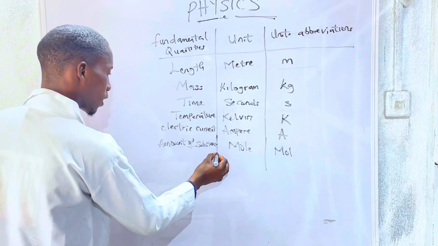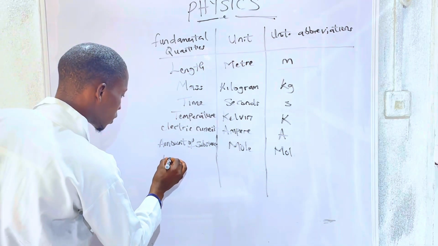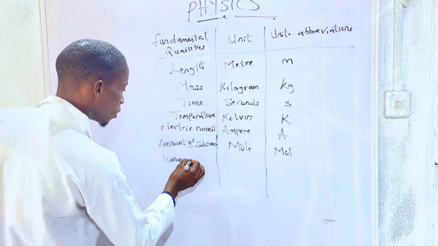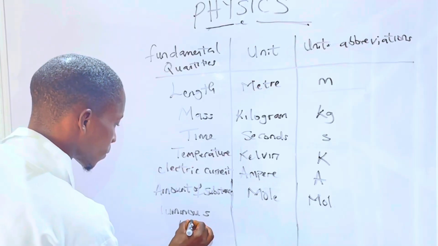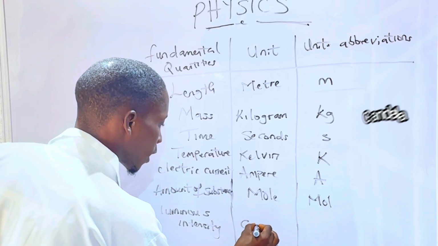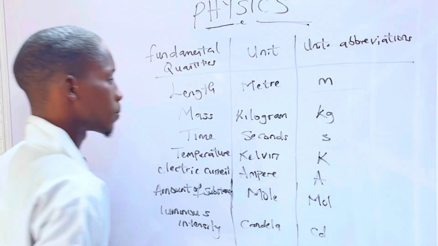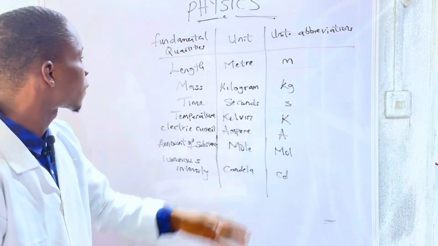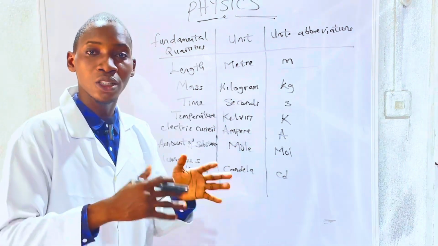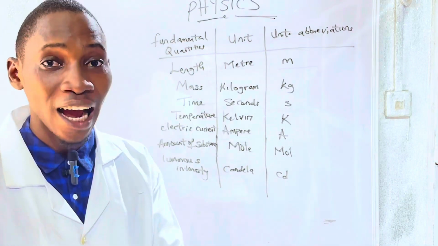The last one we're talking about today is luminous intensity, measured in candela, which is cd. Now I want us to master these fundamental quantities because we'll be using them in our next physics class, intensively for our derived quantities.